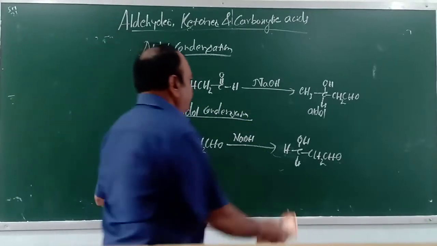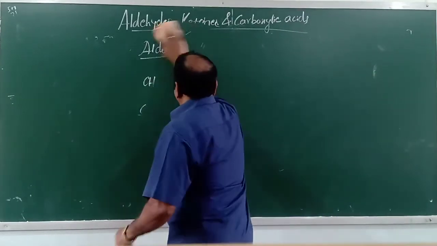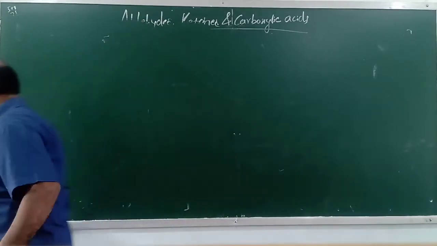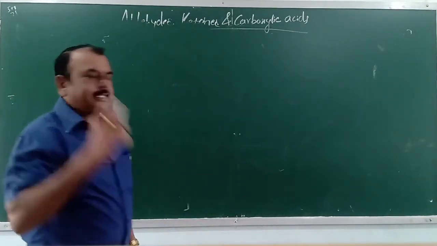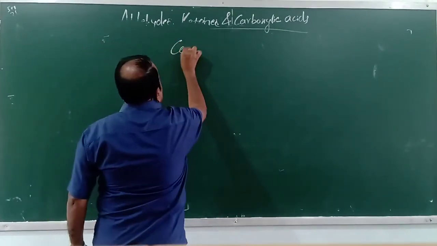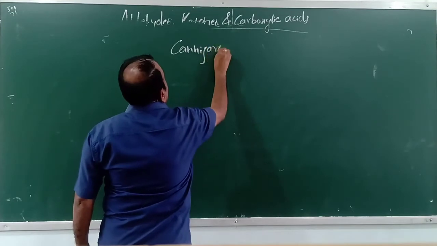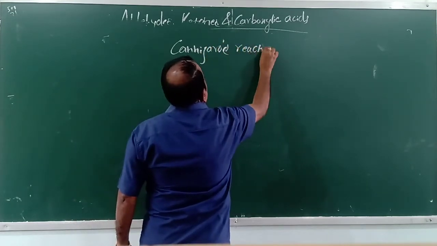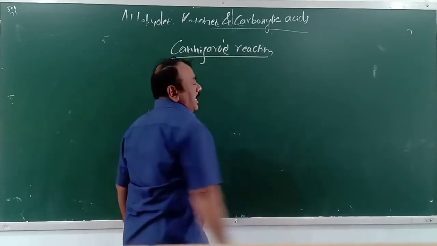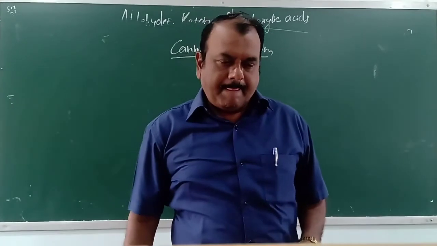Now let us look at another important reaction, that is called the Cannizzaro reaction. Yes, what is this?